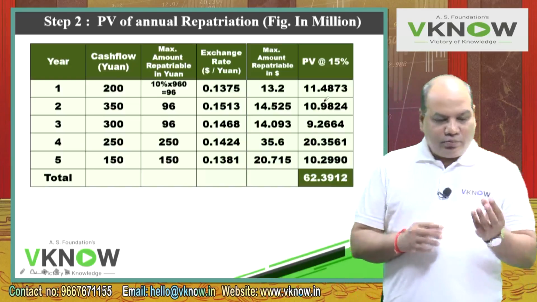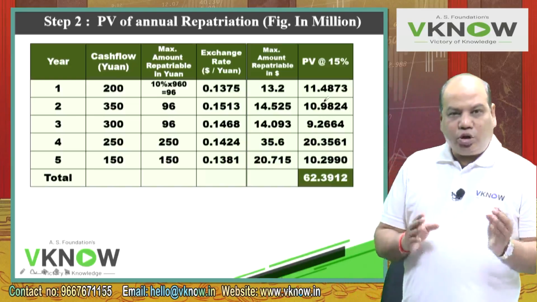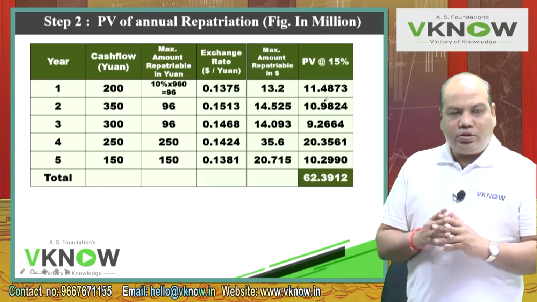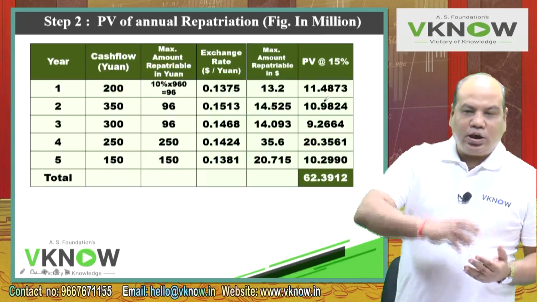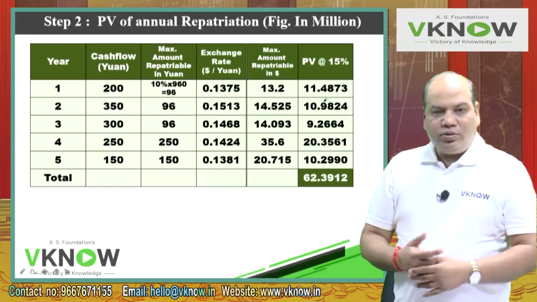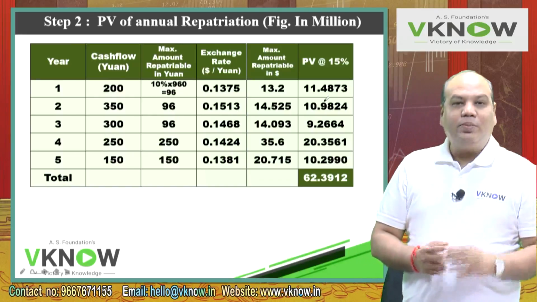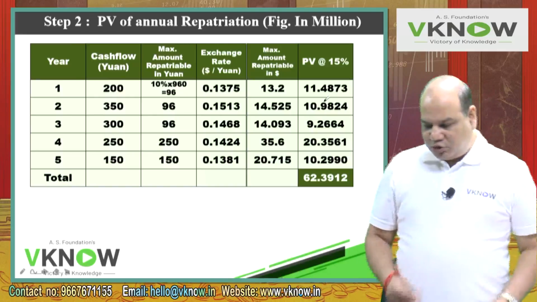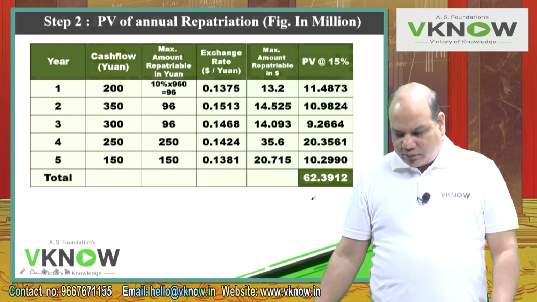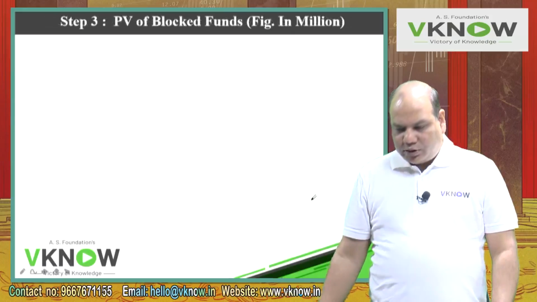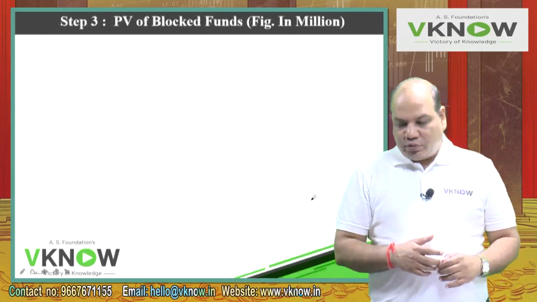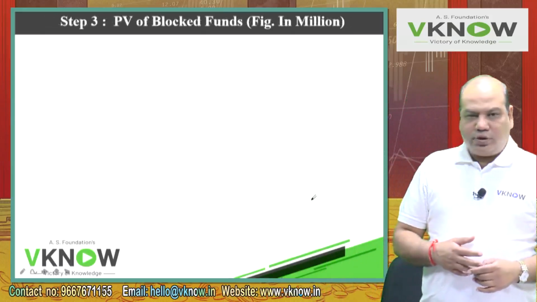What is pending? Those amounts which were not repatriated will be invested in Chinese bond, earning 6% interest. After 3 years, we'll get a lump sum value, and that will be repatriated to USA by applying the 3rd year exchange rate and also doing the discounting at 15%. So next, step number 3 will be present value of blocked funds.